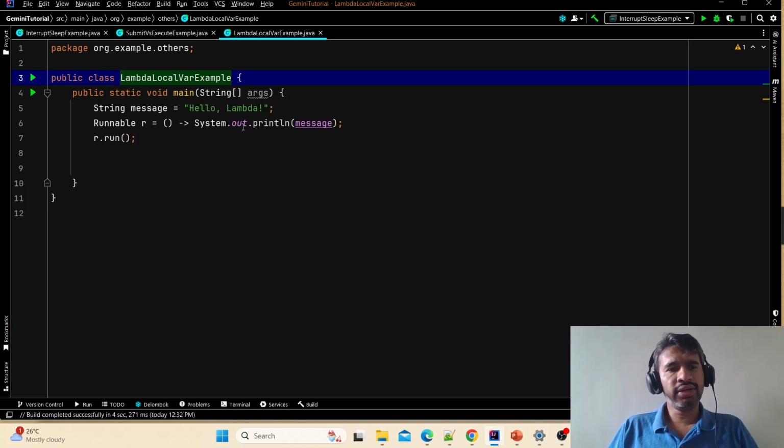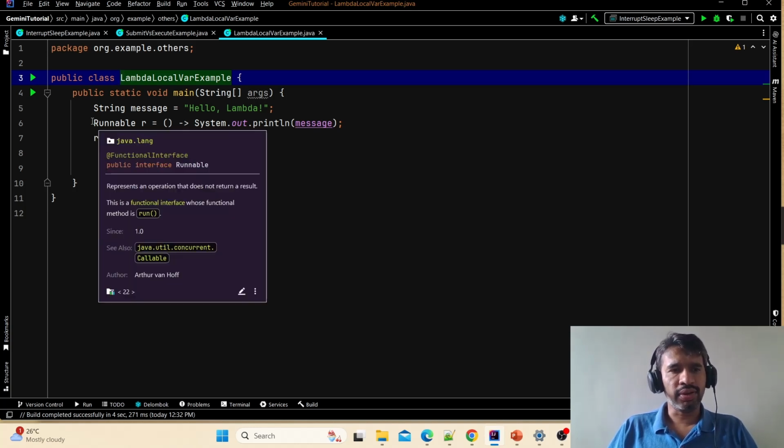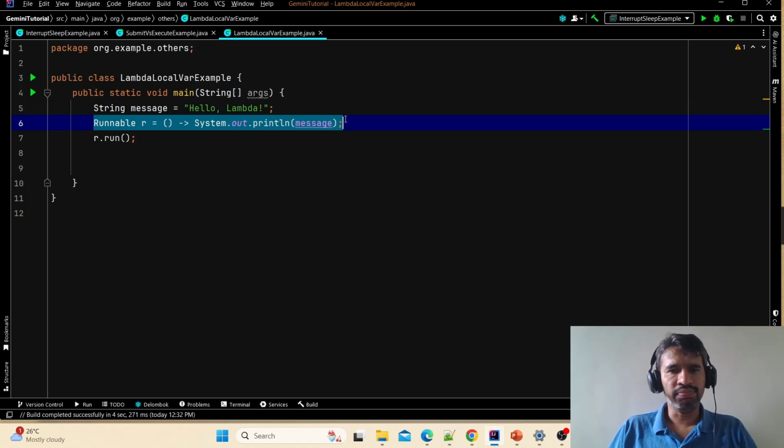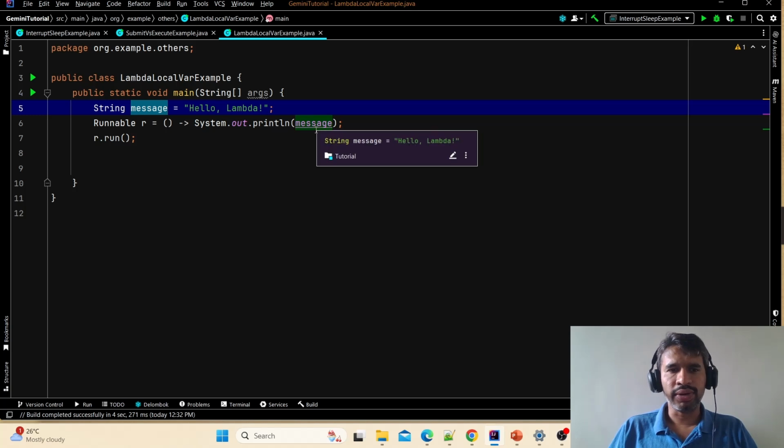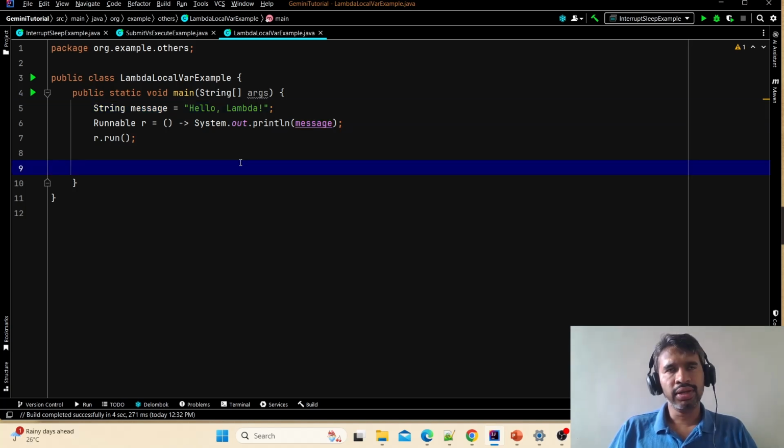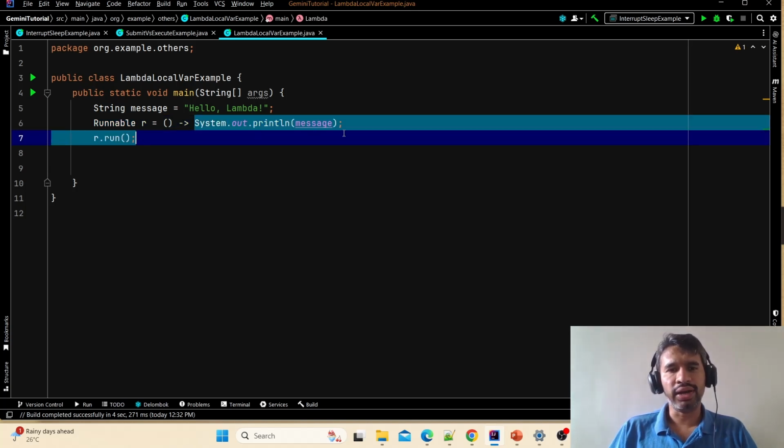So here I have created a lambda expression for Runnable. Okay, this you must be knowing. This is a simple way to create a Runnable with a lambda expression, and it's taking this message as, I would say, a local variable, and it's doing a print operation. Since it is represented as lambda, you might be confused, but this is basically a run implementation. What it is doing is an implementation of the Runnable interface, and we are overriding the run, and the behavior is we are just printing this message.